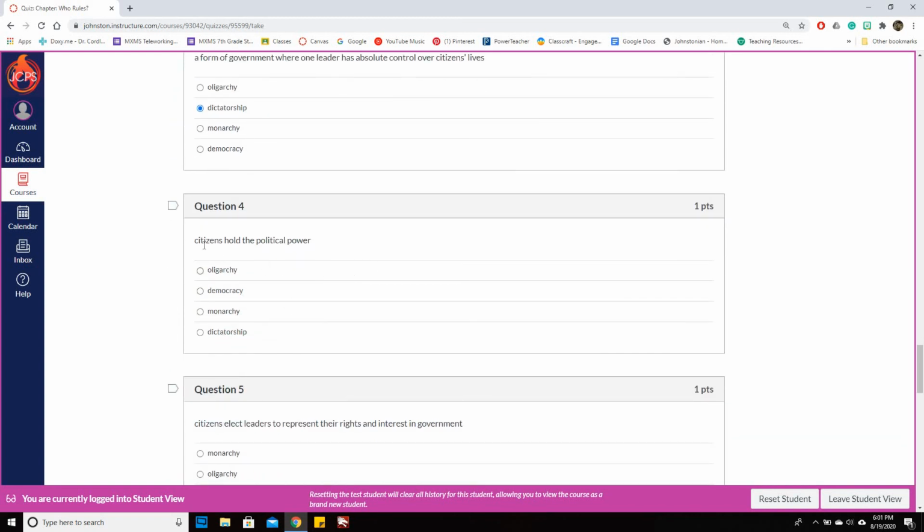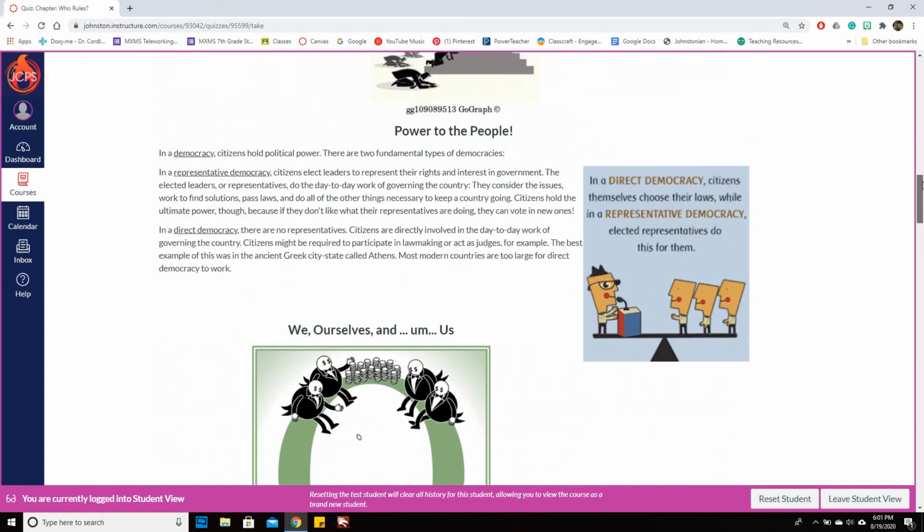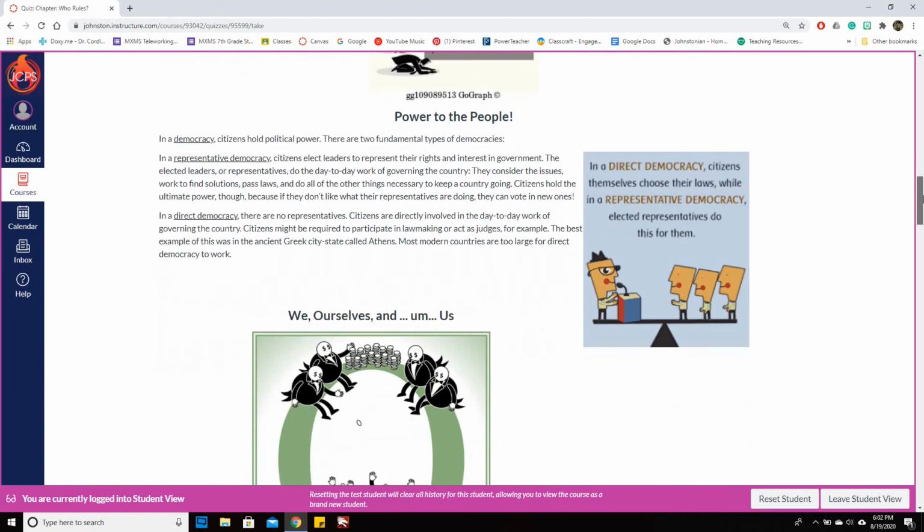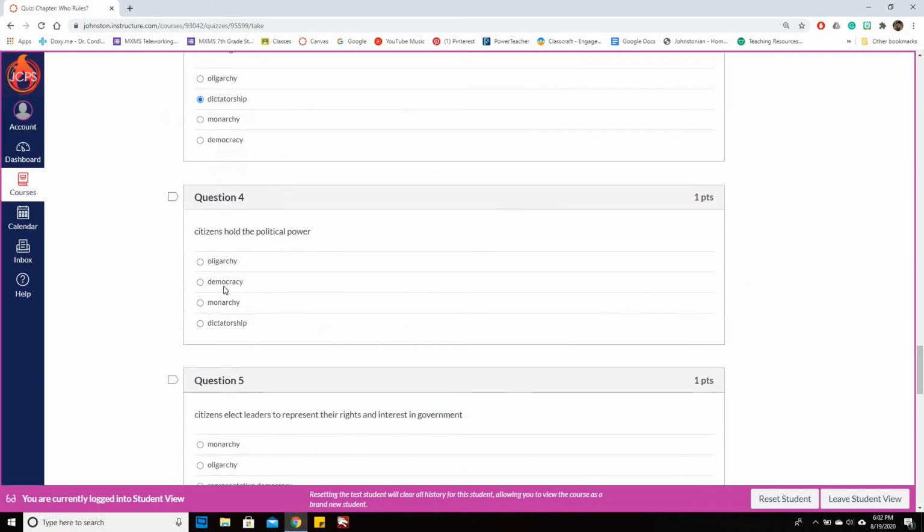All right. Citizens hold the political power. I'm going to go back up. And I finished that. Okay. Power to the people. In a democracy, citizens hold political power. There are two fundamental types. So that's our answer.